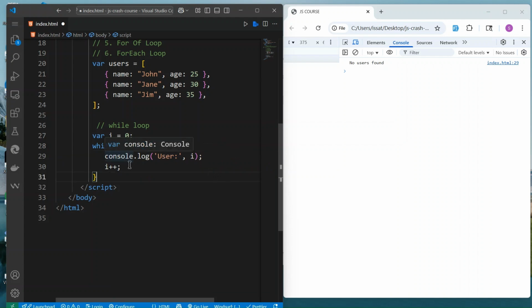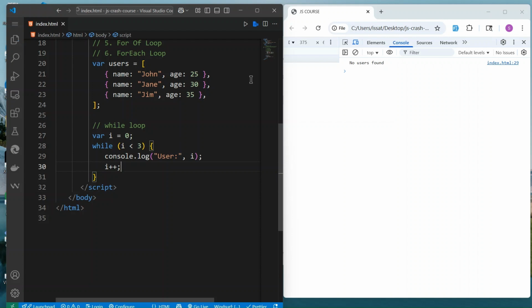But after, you must increase the i. So for example, here we are increasing plus plus, which means add one.